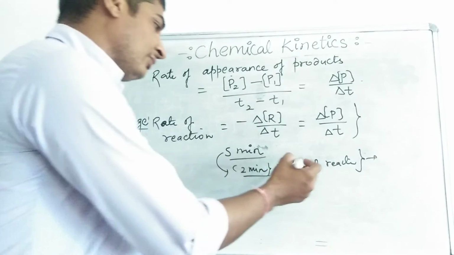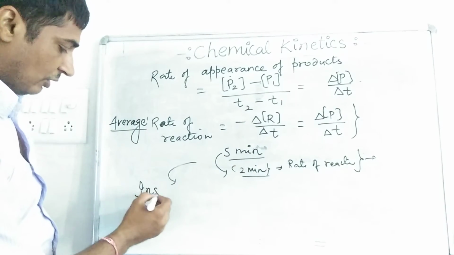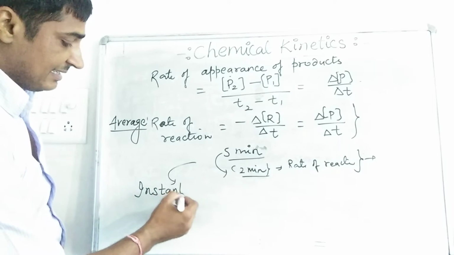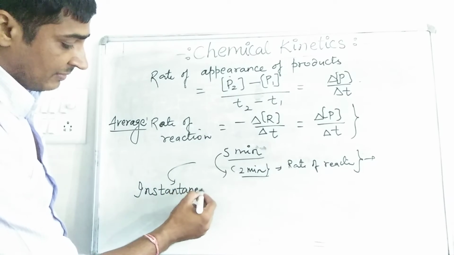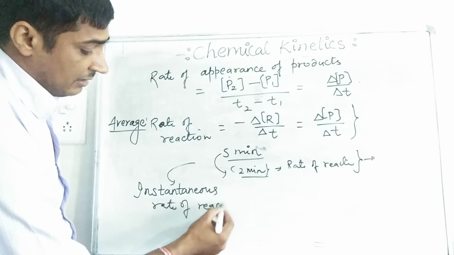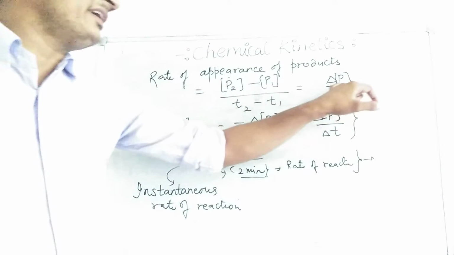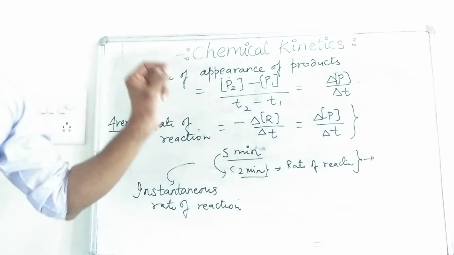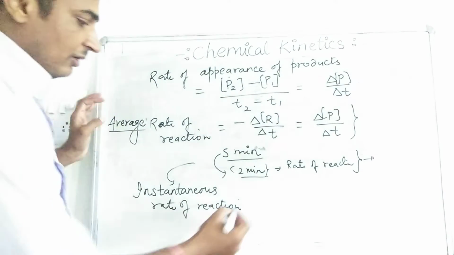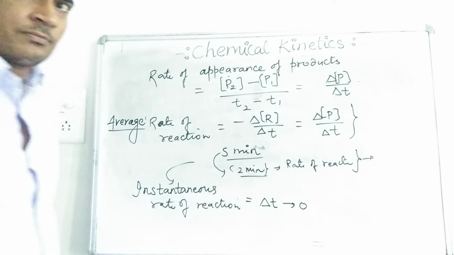This rate of reaction is considered as, or written as, instantaneous rate of reaction. Instantaneous rate of reaction means instead of a bigger time interval, we take a very small time interval. We can say delta T tends to 0.